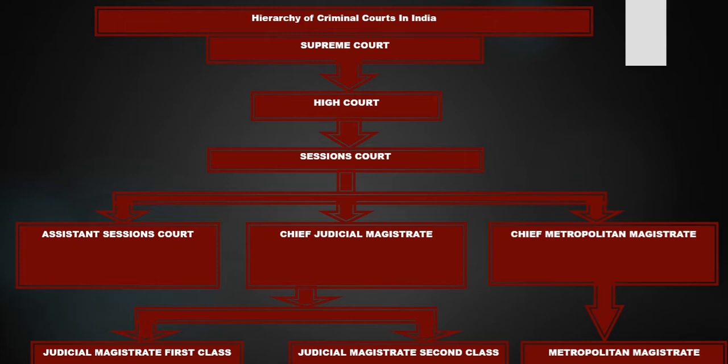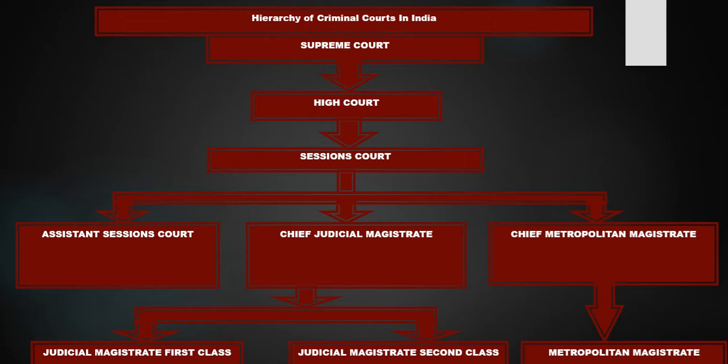The lowest court in the hierarchy of the courts is the Judicial Magistrate Second Class. Now, Judicial Magistrate Second Class is not available in all the states. It is available in a few states such as Madhya Pradesh, but it is not available these days.